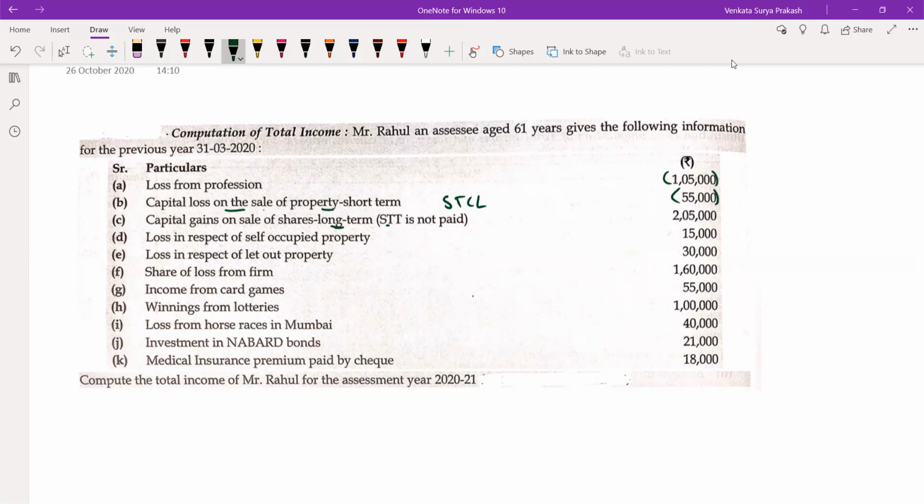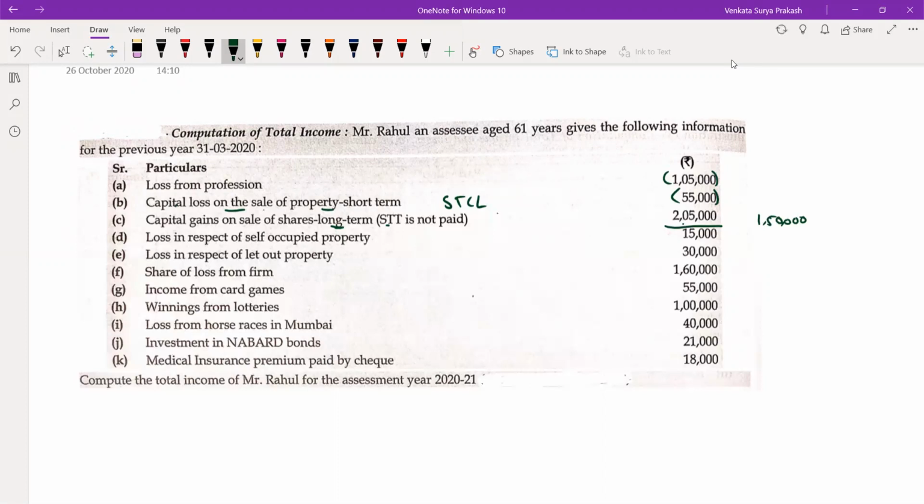But short-term capital loss can be adjusted with your long-term capital gain. So I will offset 2,05,000 minus 55,000. Ultimately, as per section 74, the difference, 1,50,000, is the capital gain which is going to be taxable.